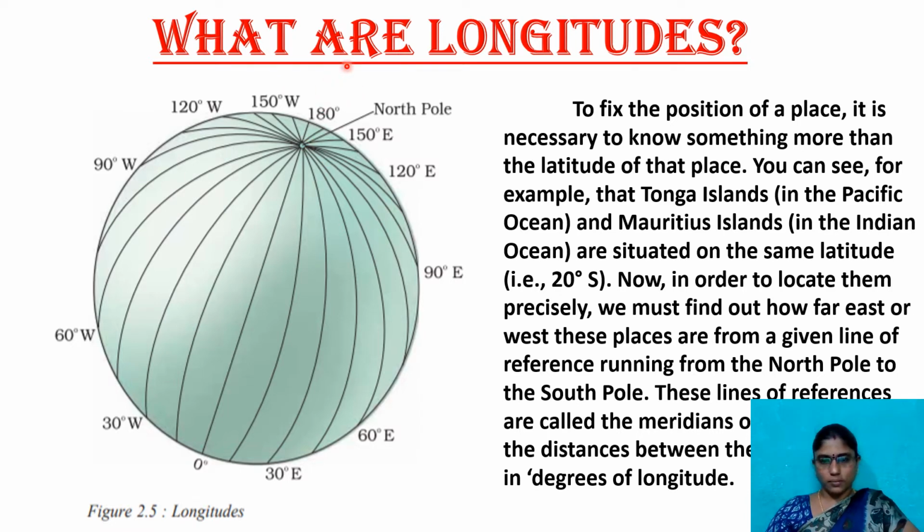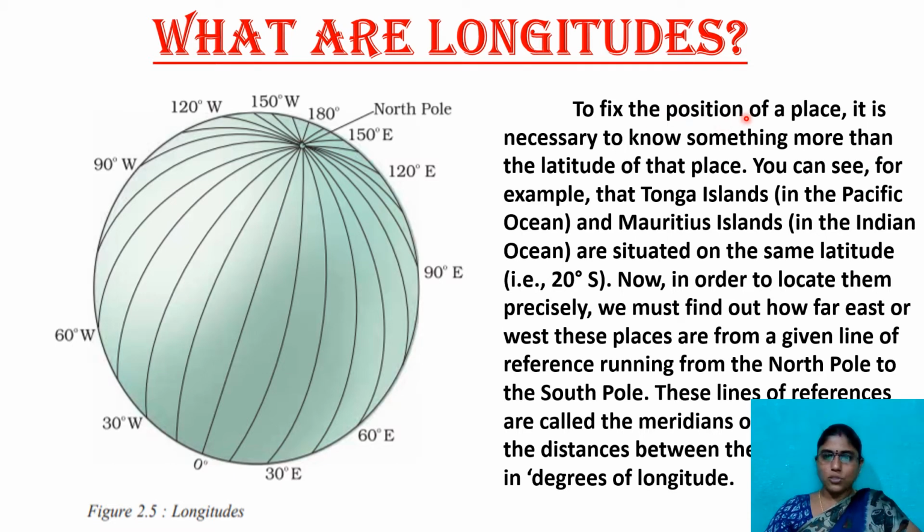In this way we have meridians. Understood clearly? These are the major meridians that we have.